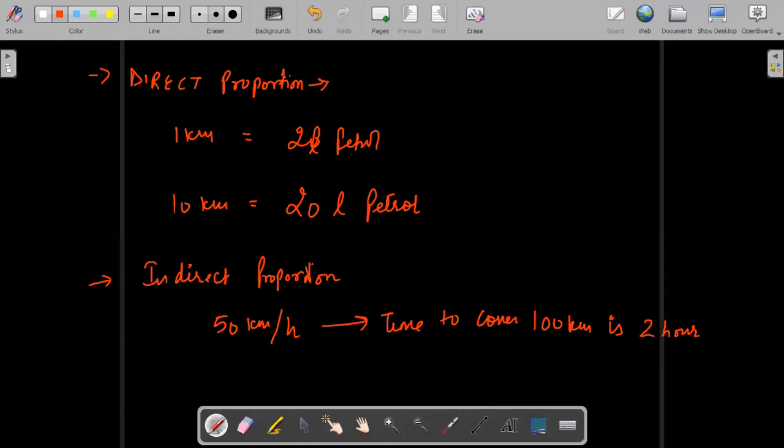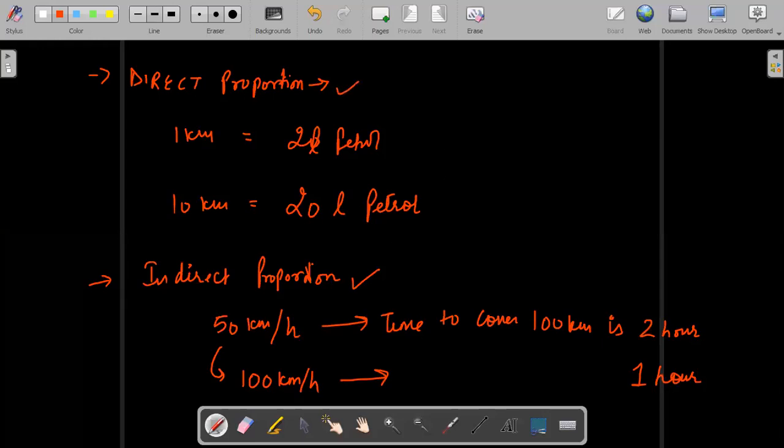Now tell me, if speed is doubled to 100 kilometer per hour, what will happen to the time? Will time increase or decrease? Time will decrease and it will become 1 hour. This kind of relation is known as indirect proportion, and the earlier kind is known as direct proportion.